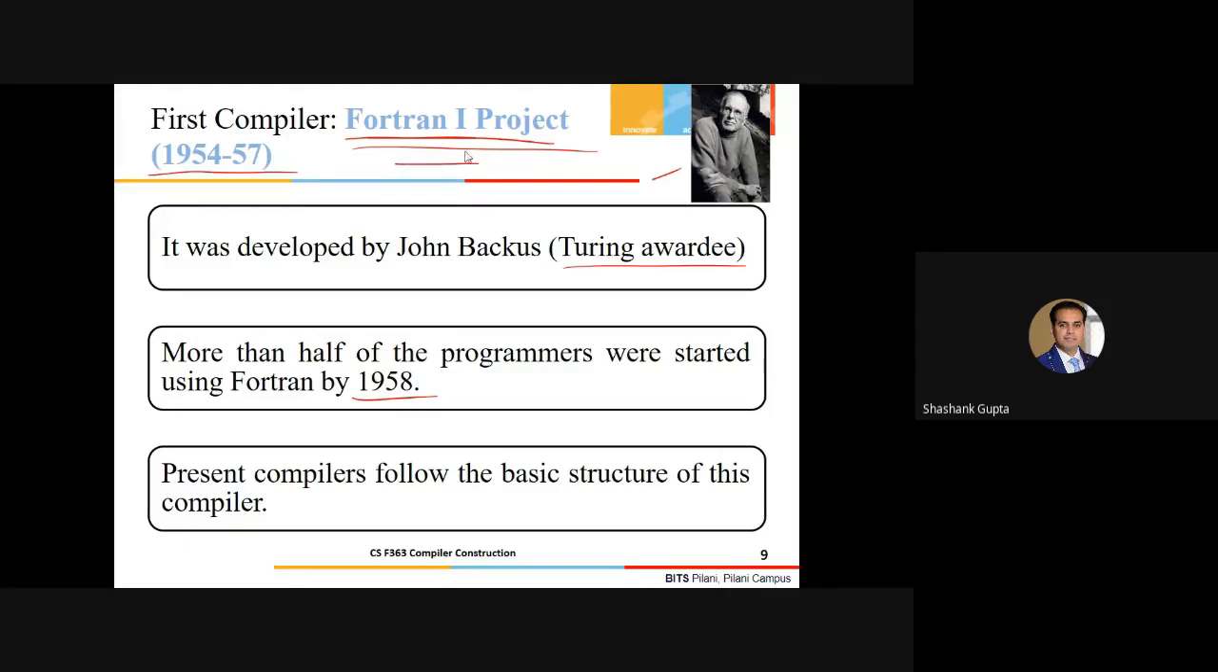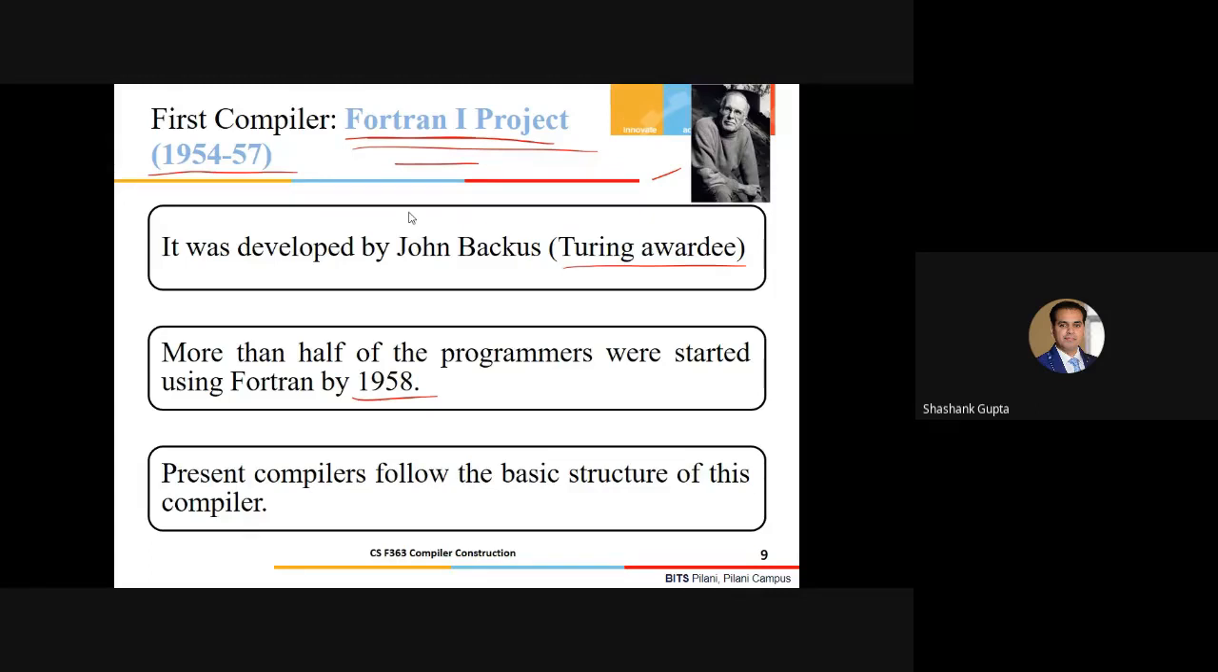Even the GCC compiler is completely following the basic structure of this first Fortran project developed by John Backus. So this is just a small part related to the history of the compiler that I must suggest you should remember, with respect to what exactly the first compiler is.